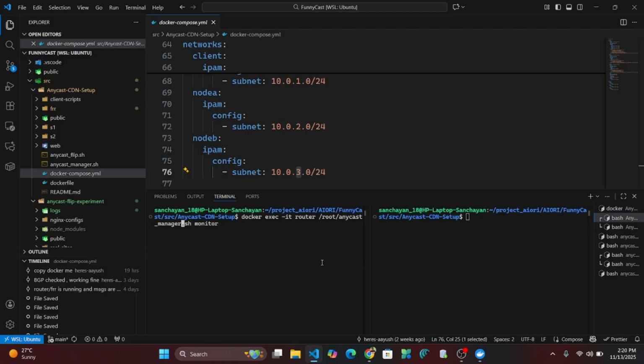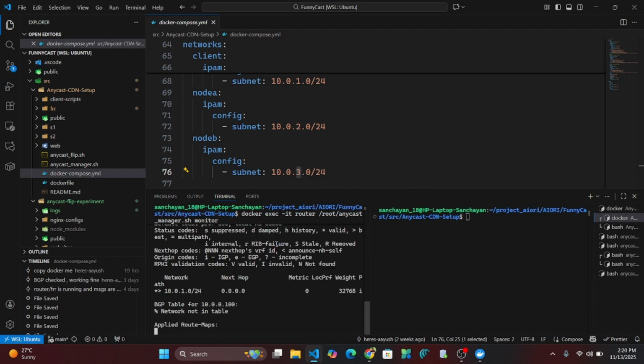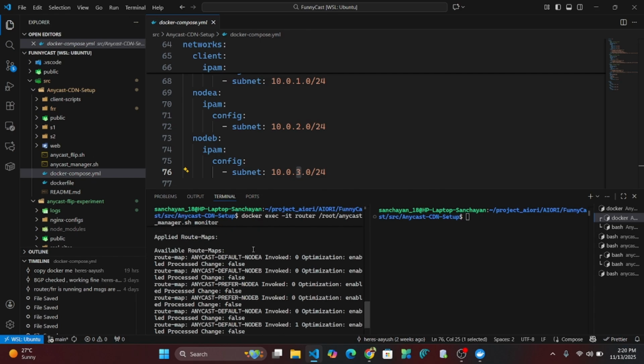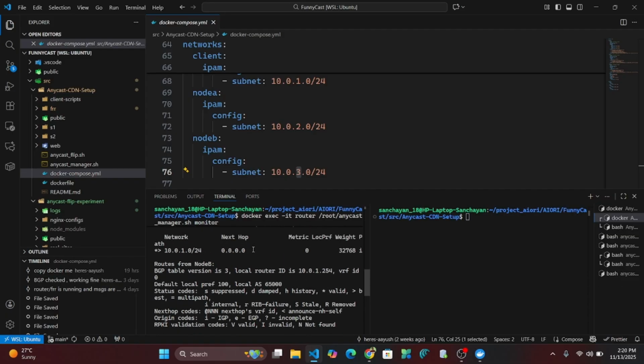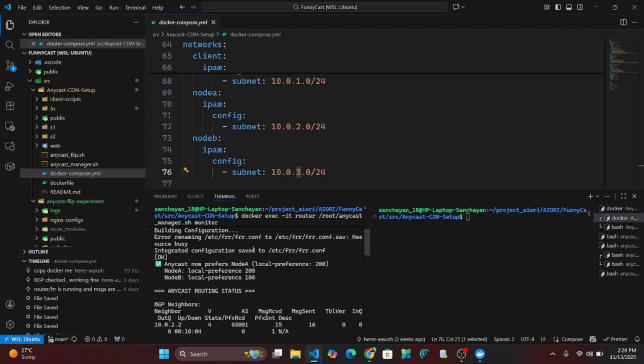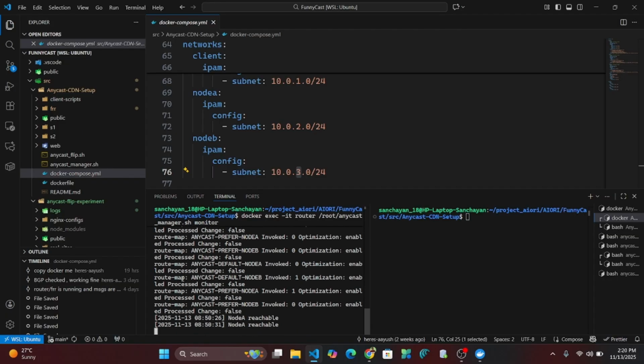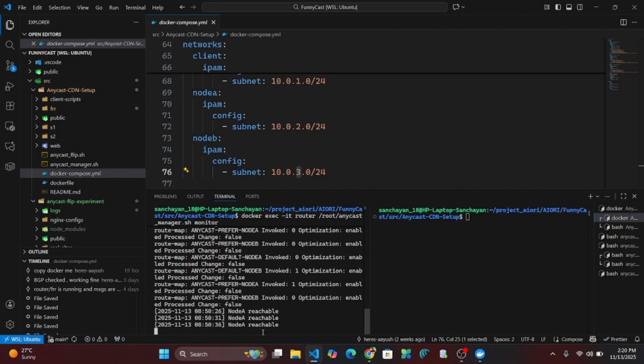Okay, now let's look at the Anycast manager. This continuously checks both the nodes. See, currently the local preference of node A is 200, node B is 100. So it continuously checks whether node A is reachable or not.